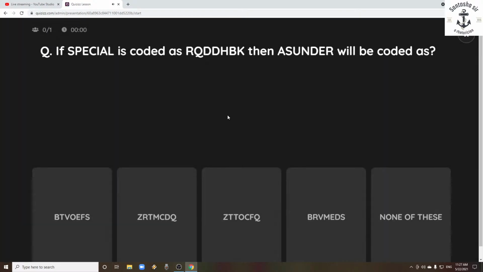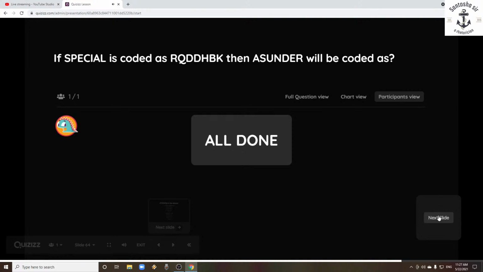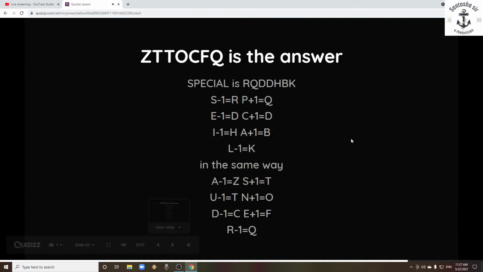Now in this code, the word special is coded as RQDDHBK. Then how will Asander be coded? The answer is ZTTOCFQ, but why? Carefully observe. In special, for S they took -1, so R has come, and for the second letter they made an addition, +1, again -1 +1, -1 +1, -1.